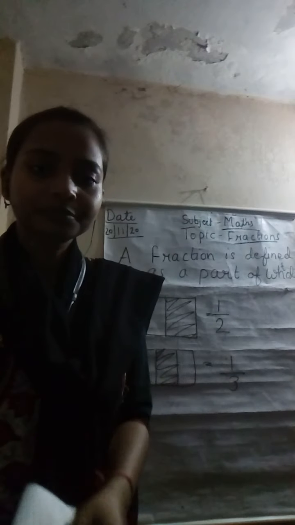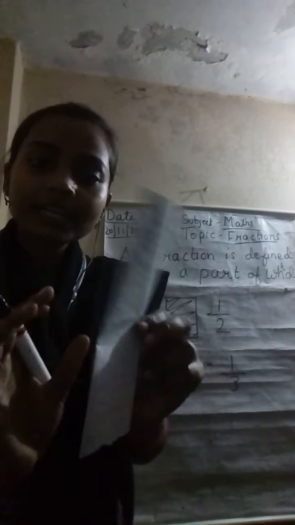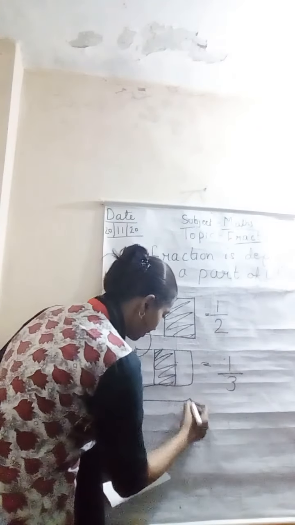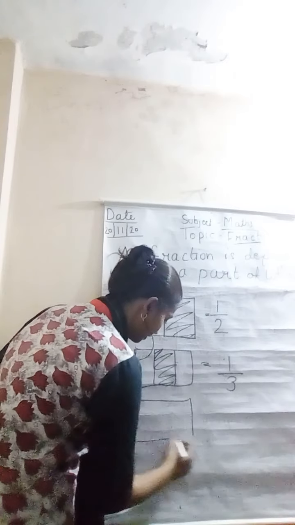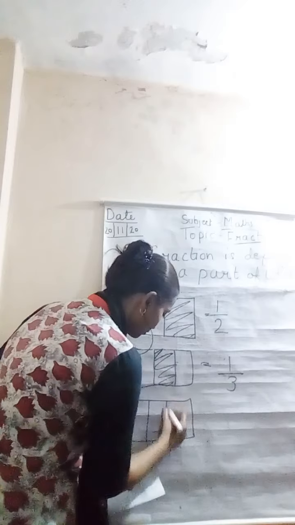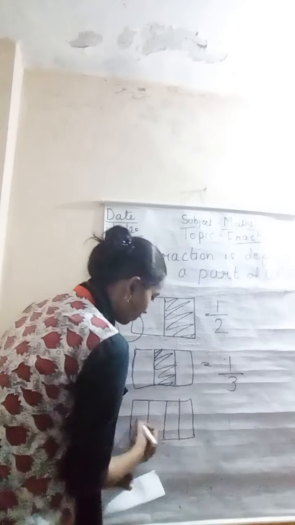See children over here, how many parts? 1 part, 2 part, 3 part and 4 part. 4 parts are there. 1, 2, 3, 4th part, right?